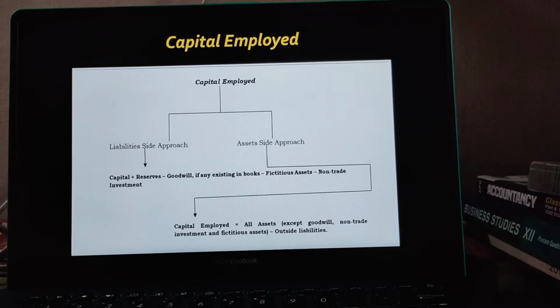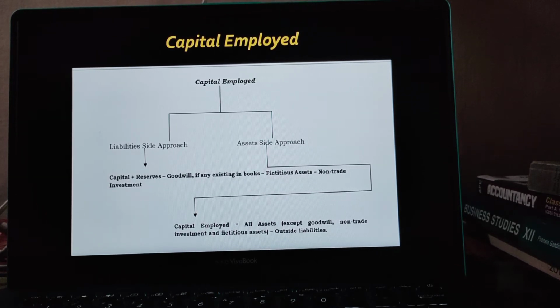Now see, here we have one term, and it's written capital employed. Class, you can see clearly that here we have two things given. For capital employed, we have two sides: liability side approach and asset side approach. Before going through the liability side approach and asset side approach, first of all we need to understand what capital employed is.